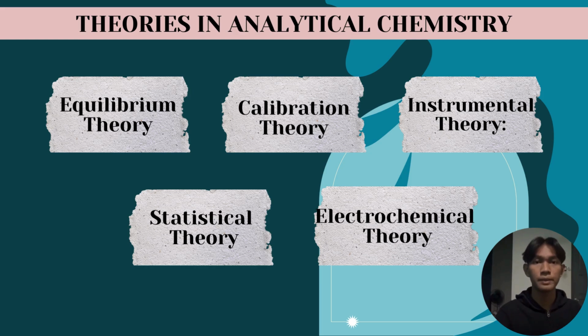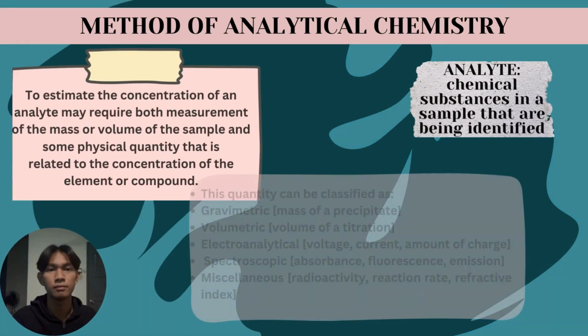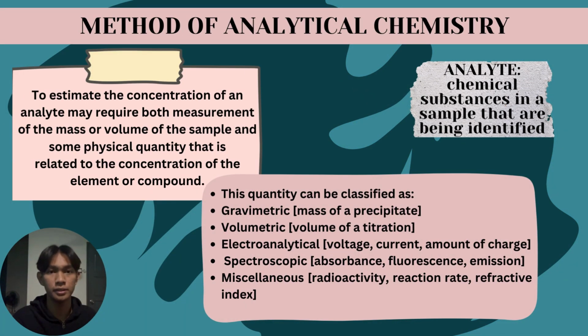Statistical theory. Statistical methods are essential in analytical chemistry for data analysis, error estimation, and the interpretation of results. Finally, the electrochemical theory explains the relationship between electrical properties and chemical processes, allowing for the determination of analyte concentration. Methods of analytical chemistry.